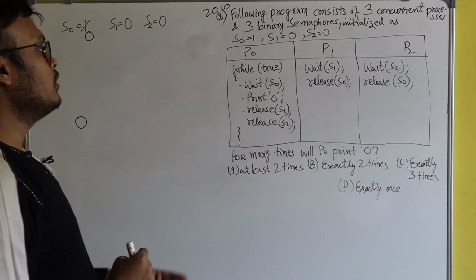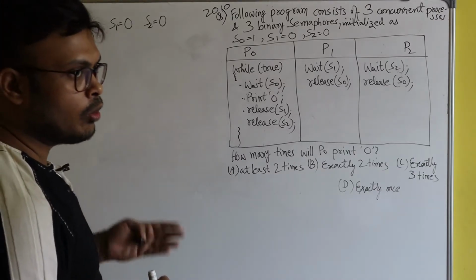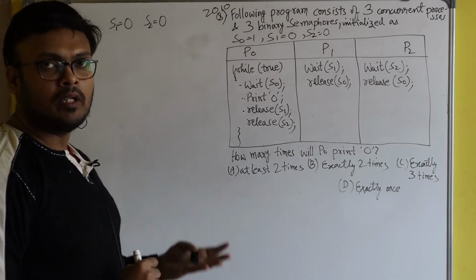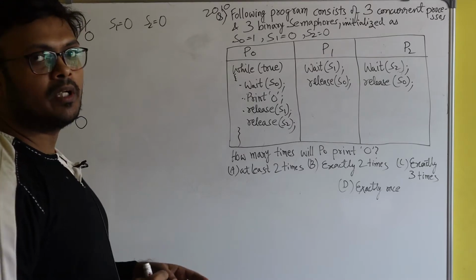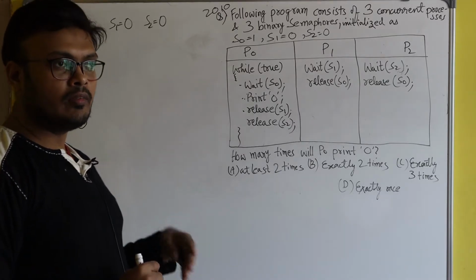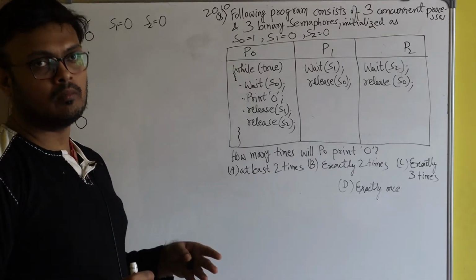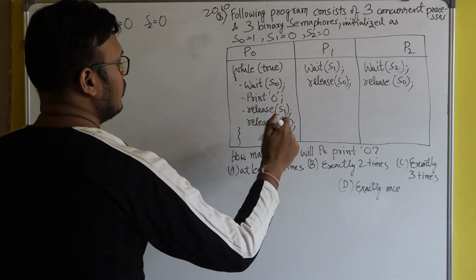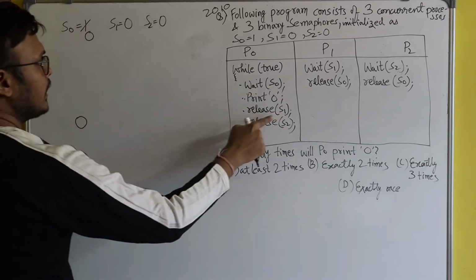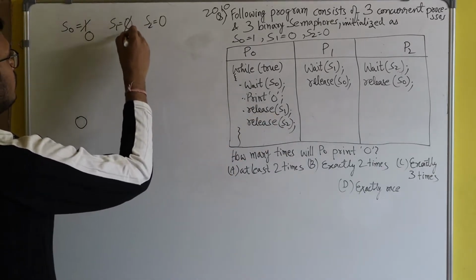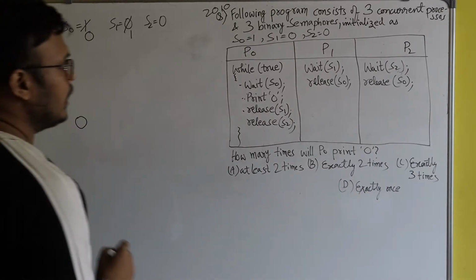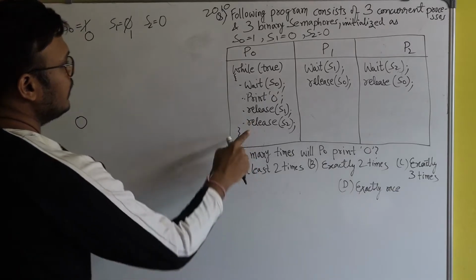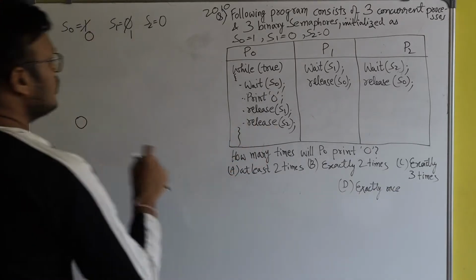I have already told you about the binary semaphore: in the signal operation, if the value was already 0, then it becomes 1. So with release S1, the value of S1 will become 1. And if P0 executes release S2, the value of S2 will also become 1.